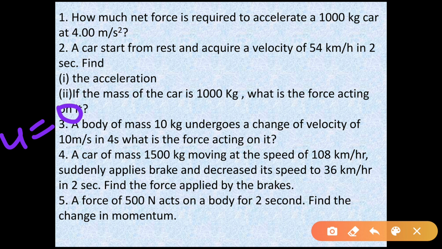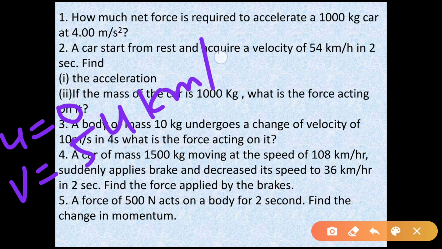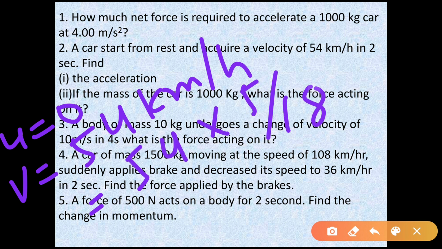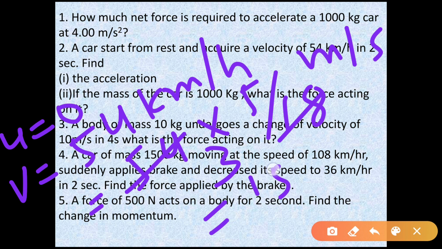To convert, there is a shortcut trick. v is 54 km per hour, so 54 into 5 by 18 meter per second. You just multiply it with 5 by 18. 18 3s are 54, so 3 5s are 15. So it increased its speed from 0 to 15 meter per second.